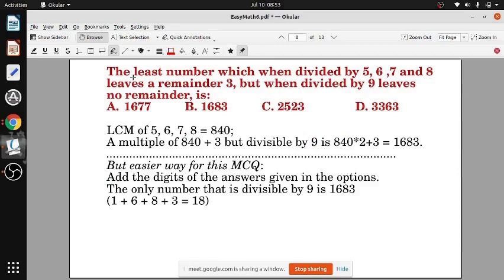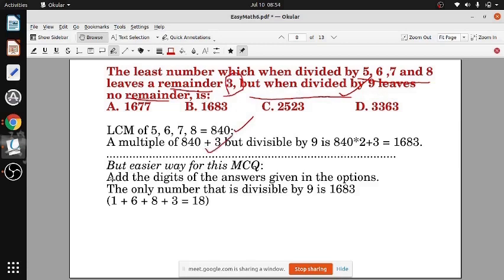Now the least number, which when divided by 5, 6, 7, 8 leaves a remainder 3, but when divided by 9 leaves no remainder. It is divisible by 9, but when divided by 5, 6, 7, 8 it will leave a remainder 3. So the method has already been shown: take the LCM and add 3.